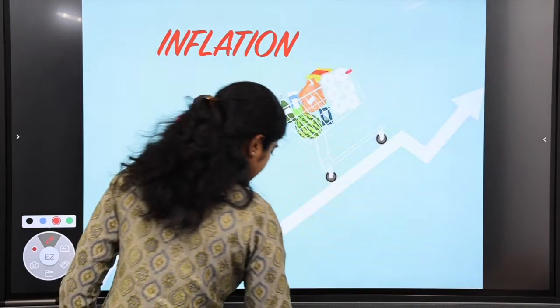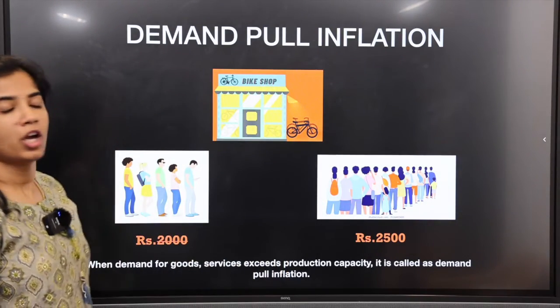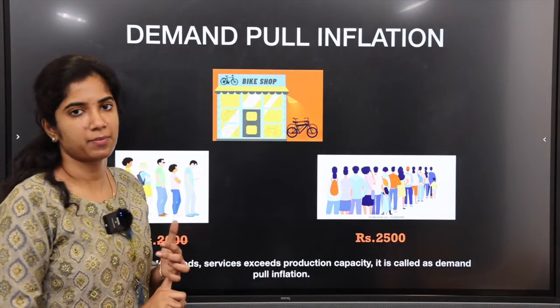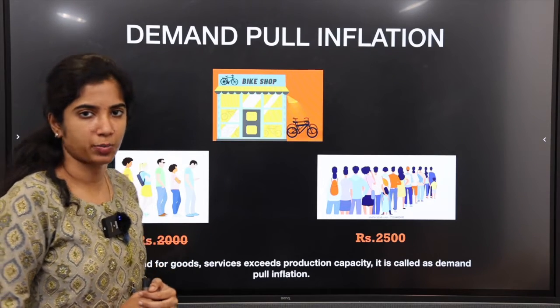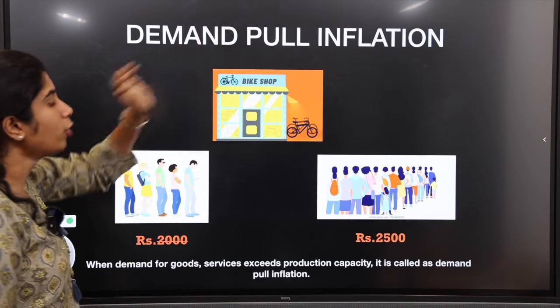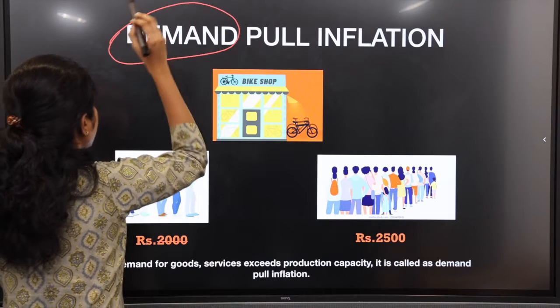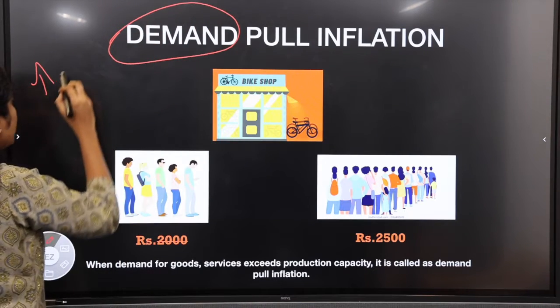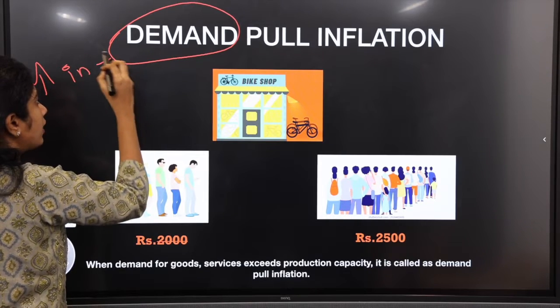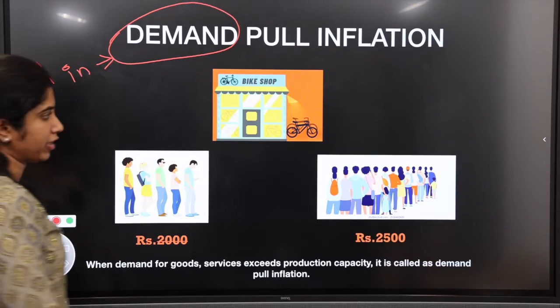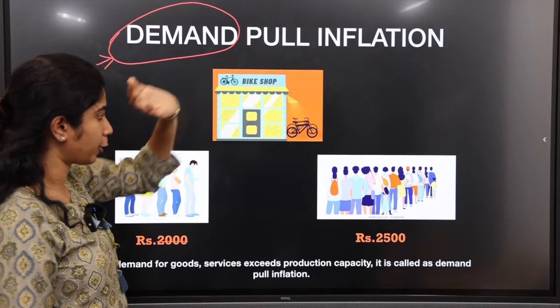So there are various types of inflation. Now we'll be seeing the major types, demand pull and cost push. First we are going to see about demand pull. From the name itself we can make out, if there is increase in demand, then you call it demand pull inflation.